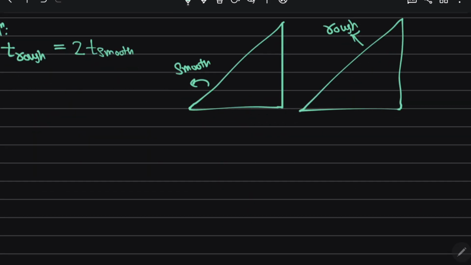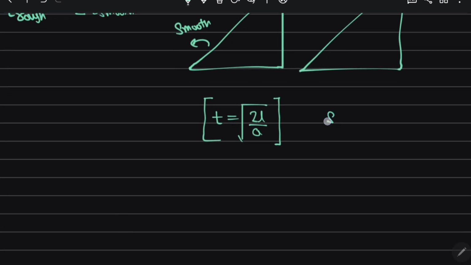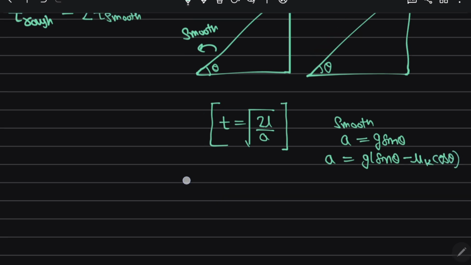And we know that in kinematics we have already studied that time is equal to root of 2L by a, right? This thing you already know. So here you see that on a smooth surface, the acceleration on an inclined plane is g sin theta. This is also theta. This is also theta. And for the rough surface, if the body is coming downwards, what is the acceleration? The acceleration is g sin theta minus mu k cos theta, right?